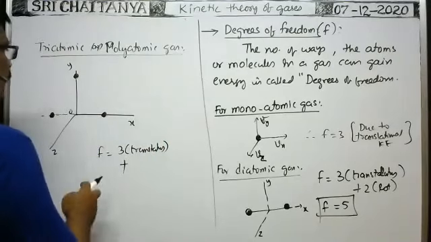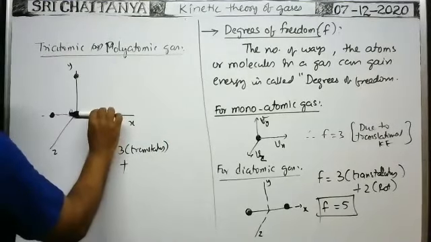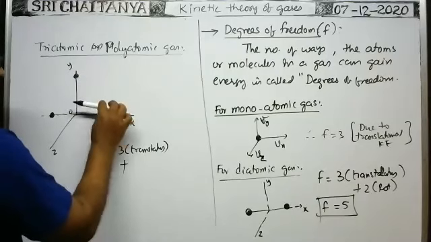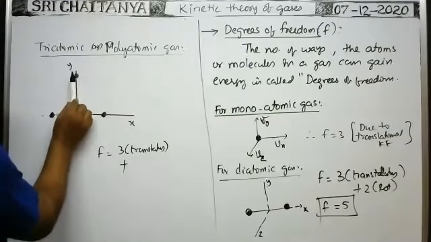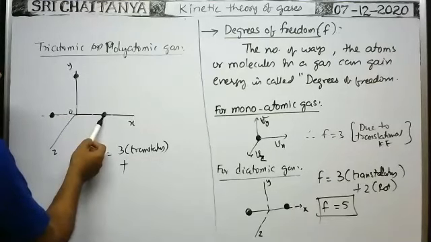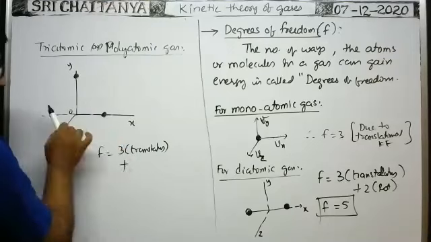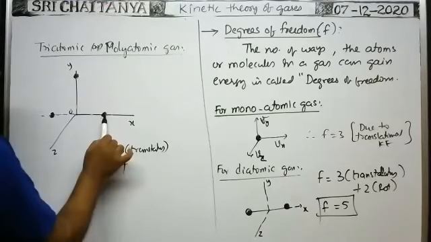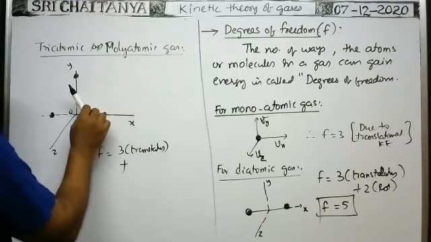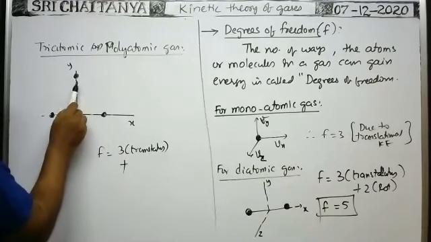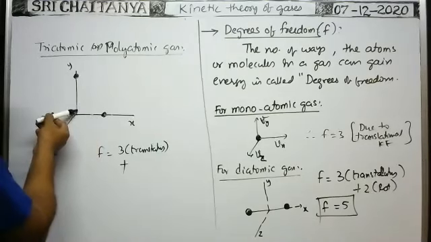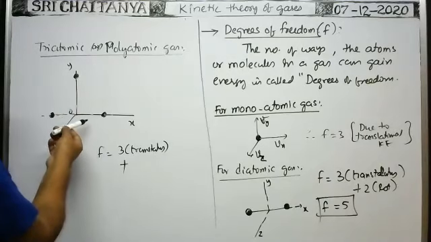Plus, about the x-axis, as this molecule rotates like this, it is having rotational kinetic energy about the x-axis. About the y-axis we can also rotate. Of course, this atom may be having rotational kinetic energy 0, but these two are having rotational kinetic energy. About the z-axis, these 3 atoms are having rotational kinetic energy.